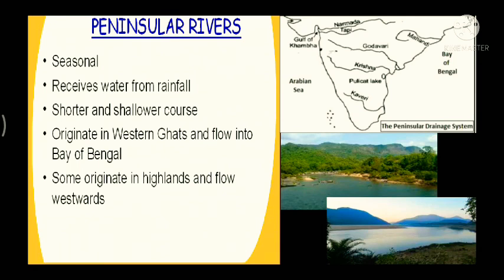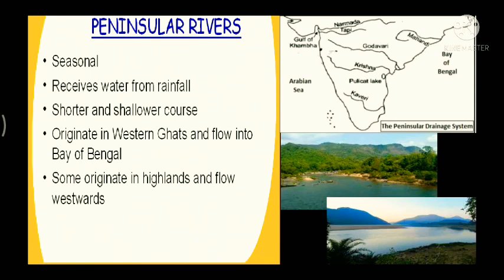Because of this, the peninsular rivers have shorter and shallower courses if we compare them with their Himalayan counterparts. Shallower courses means water of such depth that surface waves are noticeably affected by the bottom topography. Typically this implies a water depth equivalent to less than half the wavelength. That is, the depth of the water becomes very low during the dry season.